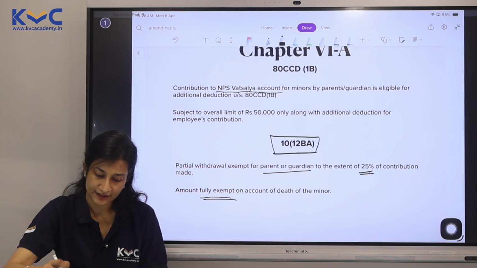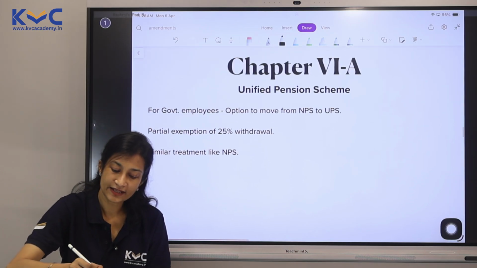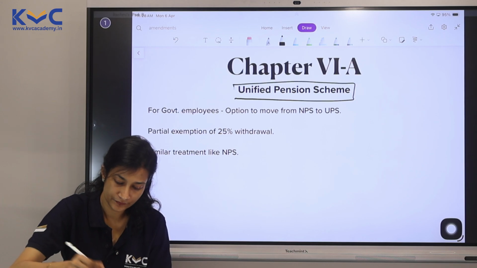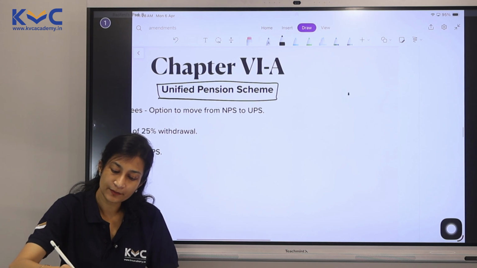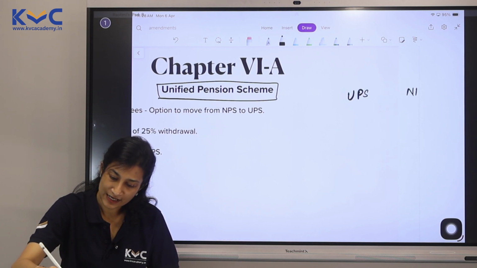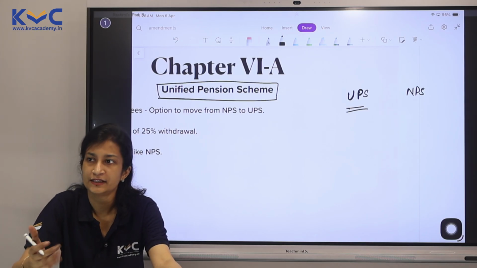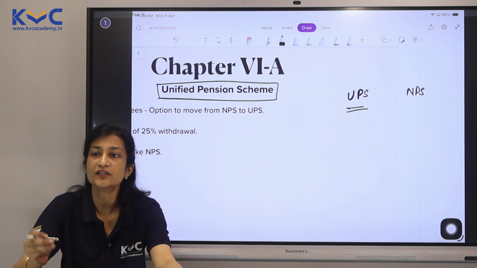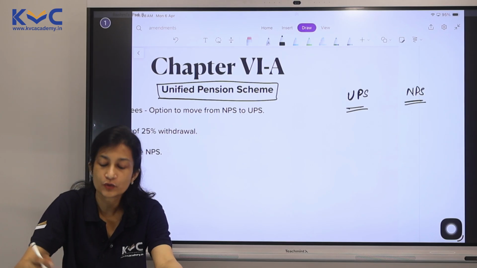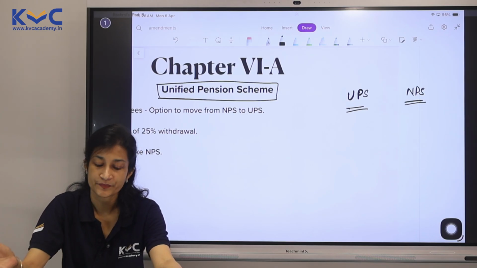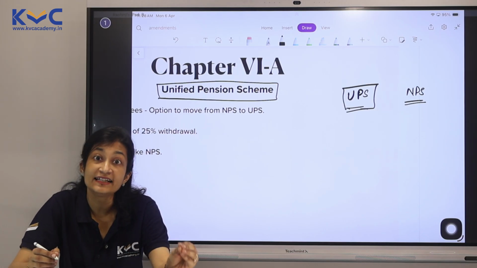There is one more amendment here, which is called the Unified Pension Scheme. Now, what is this Unified Pension Scheme? For government employees, they also have this National Pension Scheme, and now they have a Unified Pension Scheme. How is it different? UPS, or Unified Pension Scheme, is more like a guaranteed return kind of scheme. NPS, to a certain extent, has market exposure. So the Unified Pension Scheme is like your FD. It gives a guaranteed return.